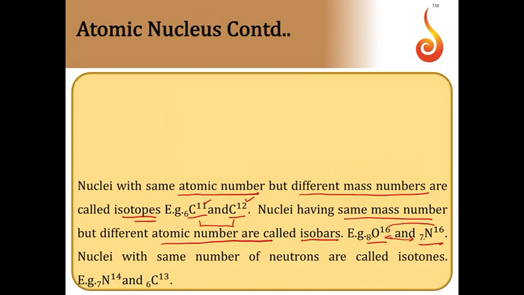Then nuclei with the same number of neutrons are called isotones. For example, nitrogen 14 contains 7 neutrons. Carbon 13, if you take, also contains 7 neutrons. Or you can take helium He 2 4 and the isotope of hydrogen 1H3. These two contain 2 neutrons each.